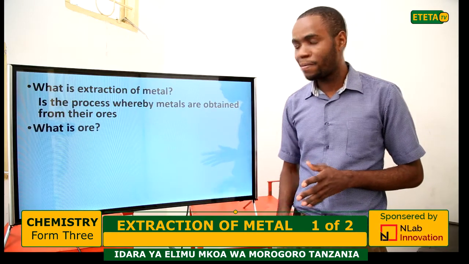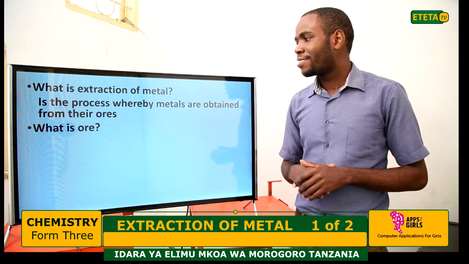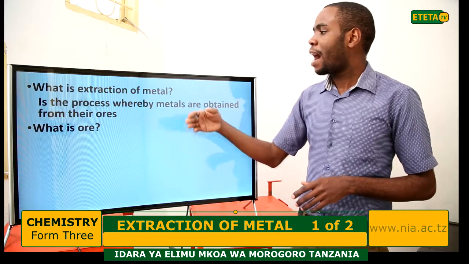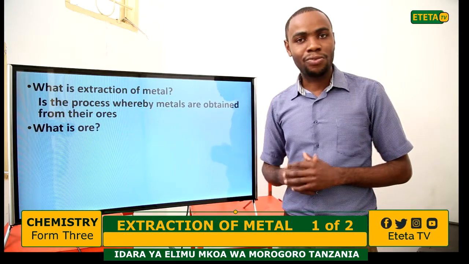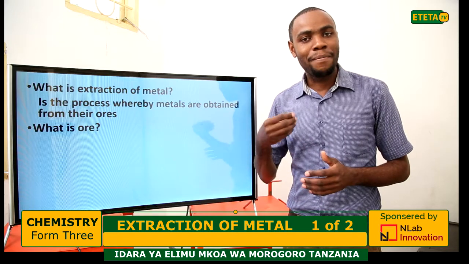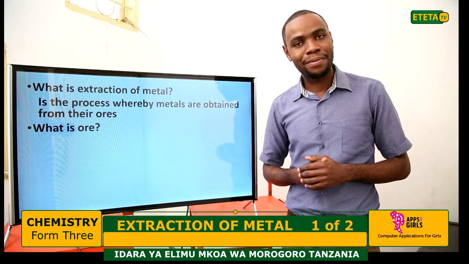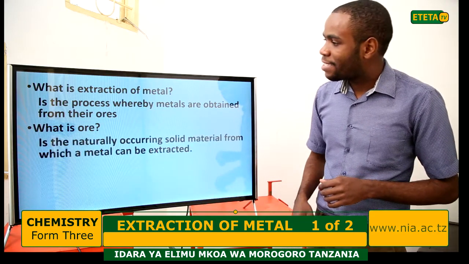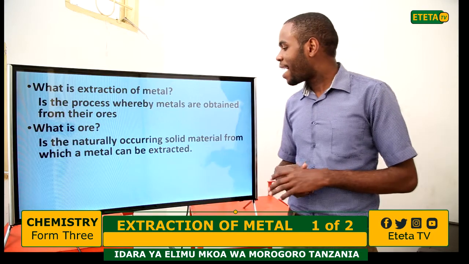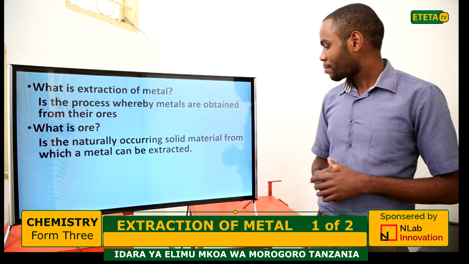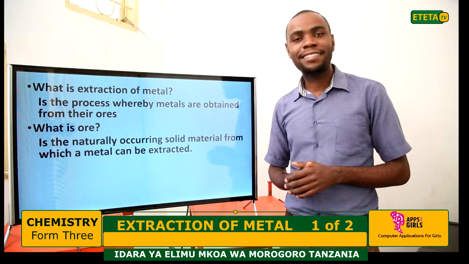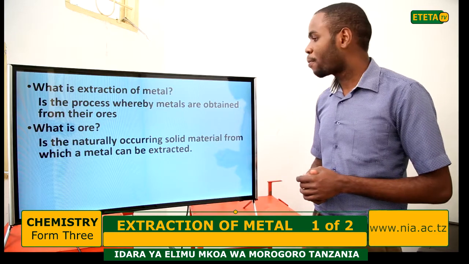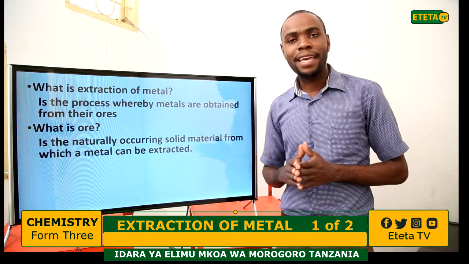Now, what is ore? We have seen that metals are obtained from their ores. So what is ore, students? Good. By definition, ore is the naturally occurring solid material from which a metal can be extracted.